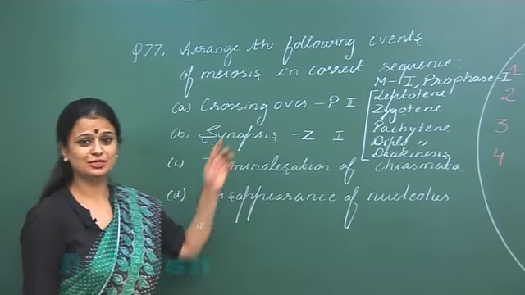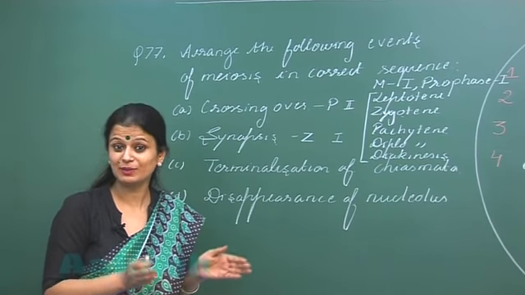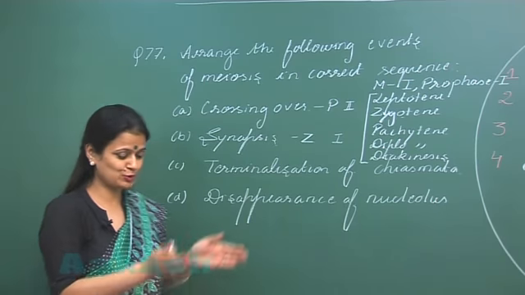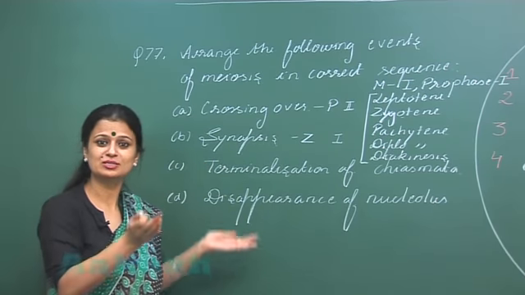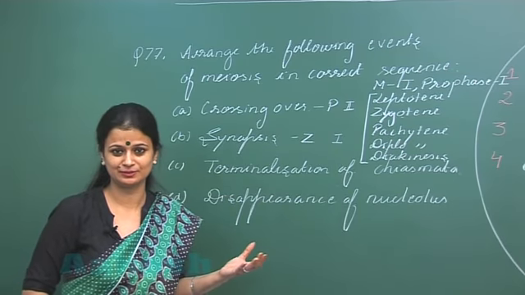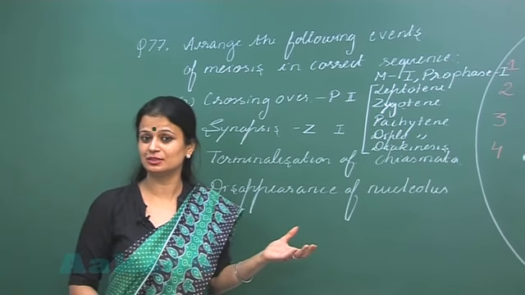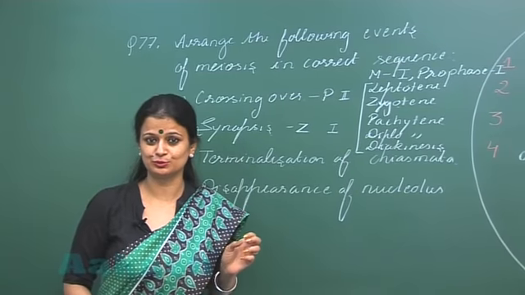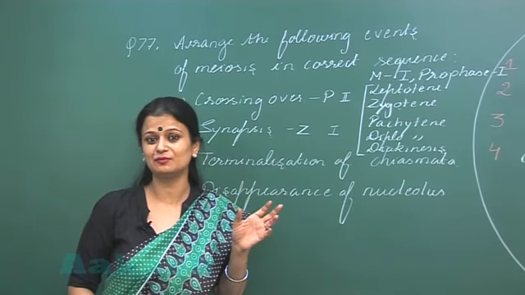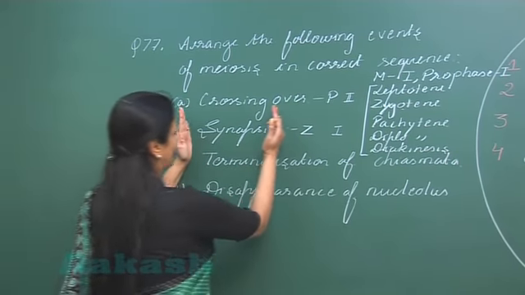Now after the crossing over, the synaptonemal complex, which was joining the two homologous chromosomes, starts undergoing dissolution, right? So when it starts undergoing dissolution, the homologous chromosomes start repelling from each other. Earlier they were synapsed.